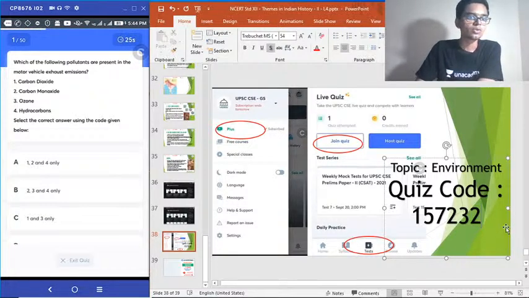First question: which of the following pollutants are present in the motor vehicle exhaust emissions? 1. Carbon dioxide, 2. Carbon monoxide, 3. Ozone, 4. Hydrocarbons. Choose the correct answer.